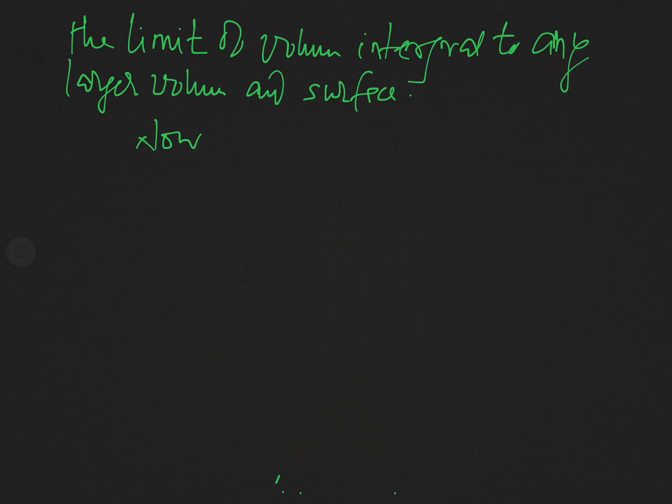We want to check it. We know the potential function phi is inversely proportional to R, and E or D are both inversely proportional to R square.